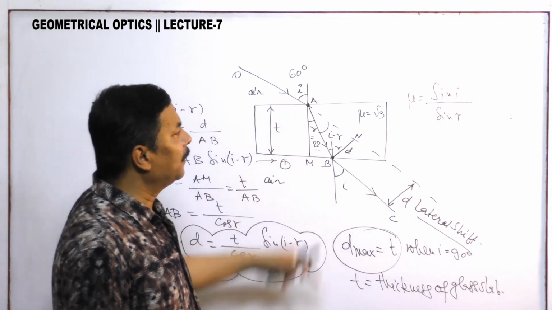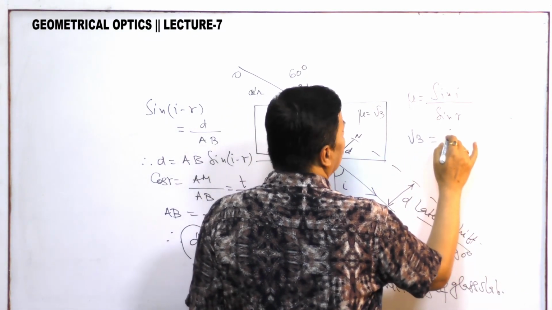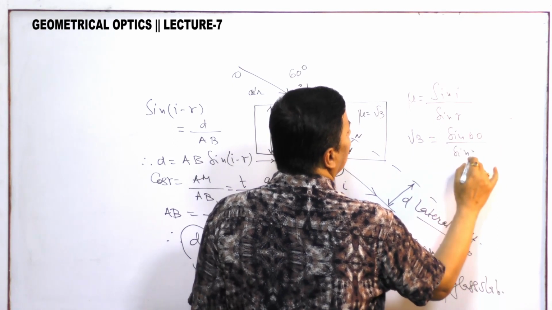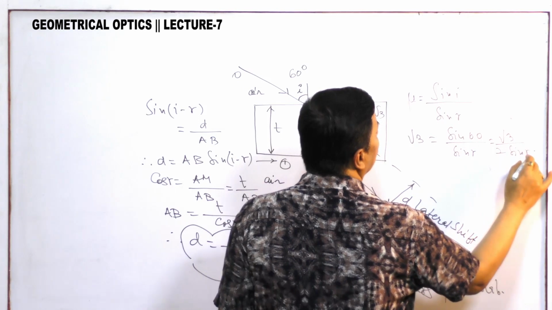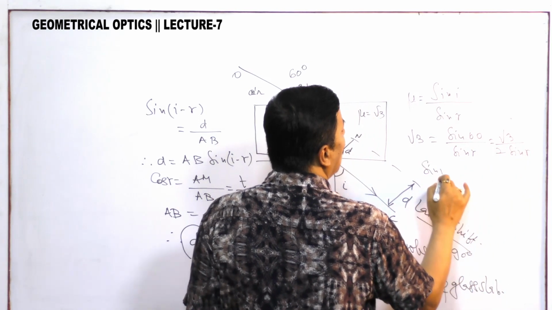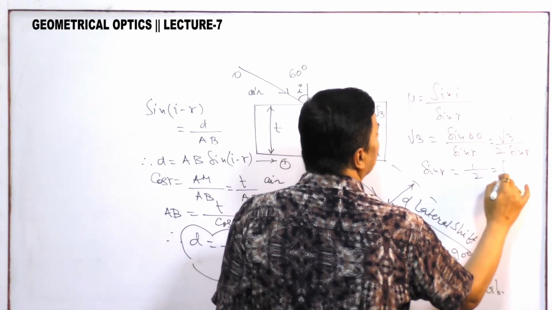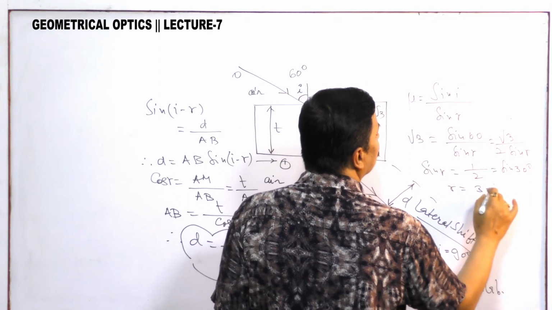So mu is root 3, sin I is sin 60 by sin R, that is root 3 by 2 sin R. So sin R is equal to 1 by 2, that is sin 30 degree. So R is equal to 30 degree.